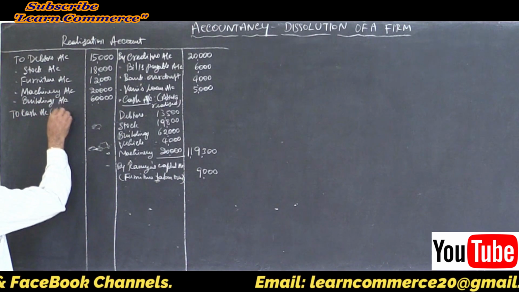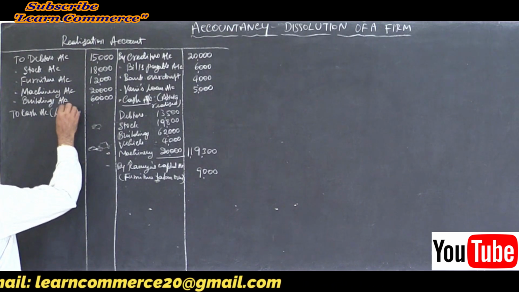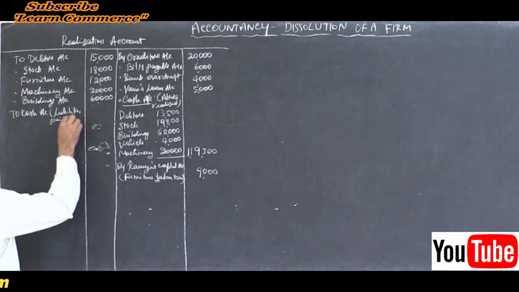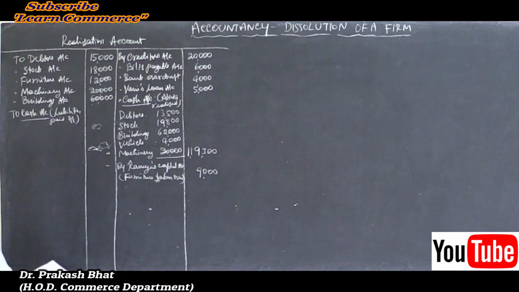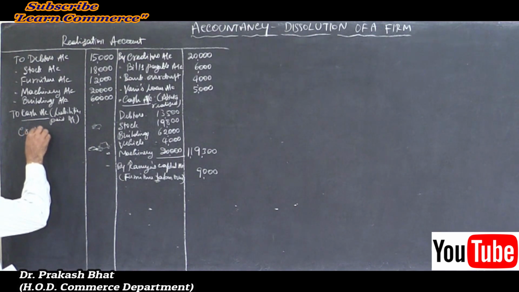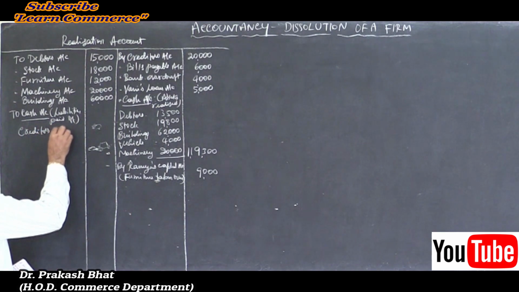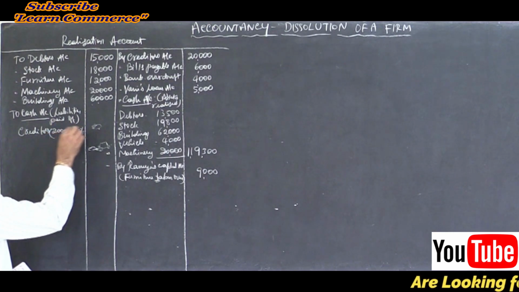To cash account, liabilities paid off. Yes. Then under that, first one we made payment to creditors. How much? 10% less, 20,000 minus 10%, right?